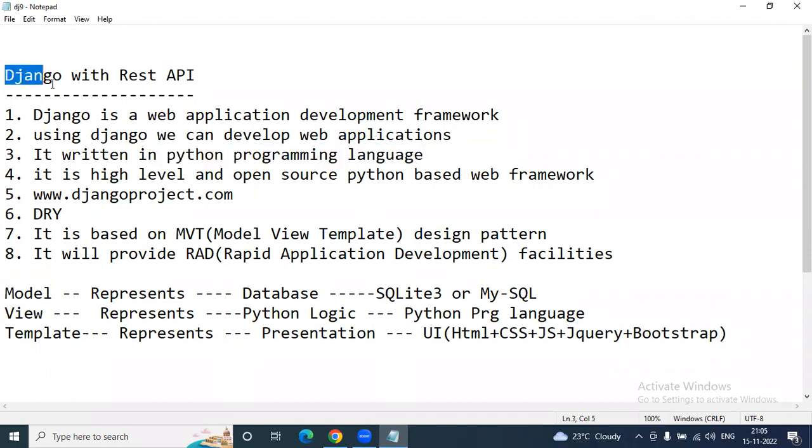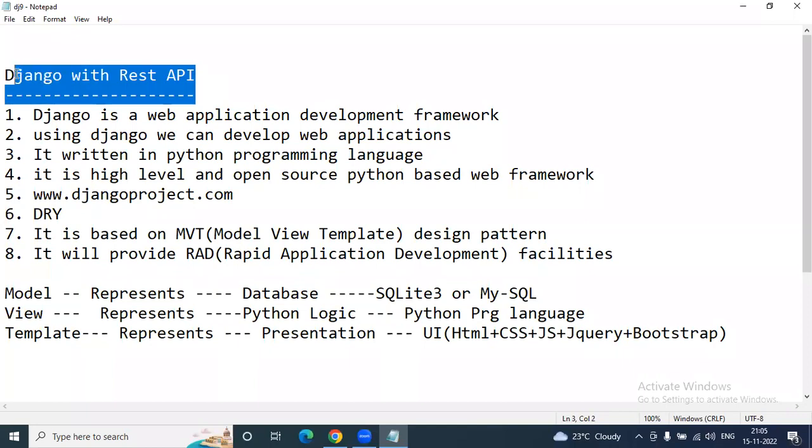So to learn Django, Python is a prerequisite programming language. If you know Python, then we can move to the Django learning process. To learn the Django framework, Python is a prerequisite. To learn REST API, Django is a prerequisite. Django and Python both are required for learning REST API. This course is completely Django along with REST API only.